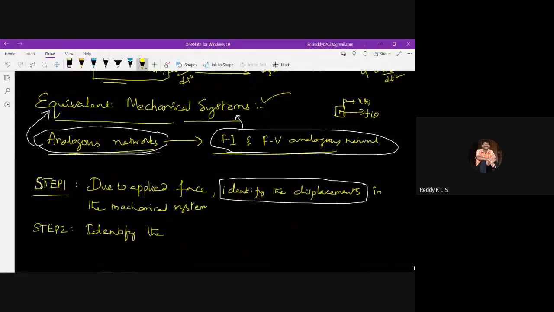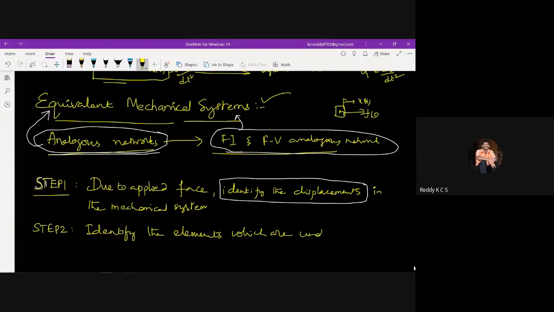So the second step: identify the elements which are under the influence of different displacements. In the sense, see here there is a displacement.